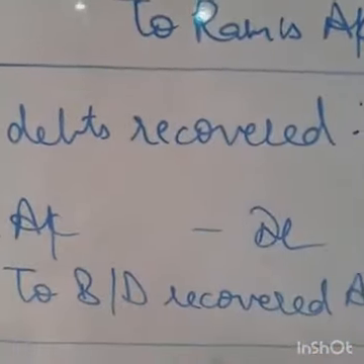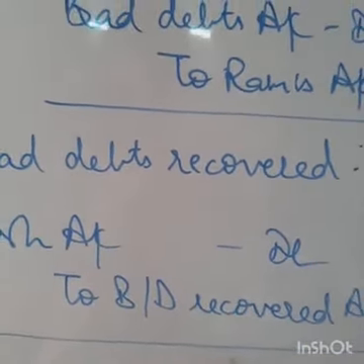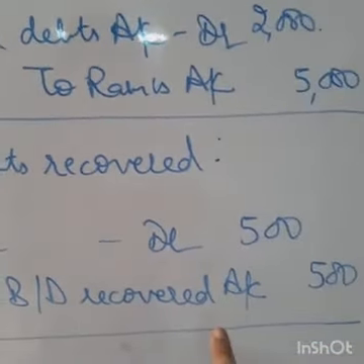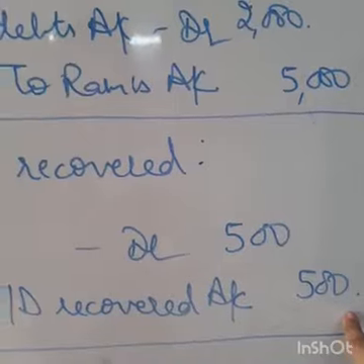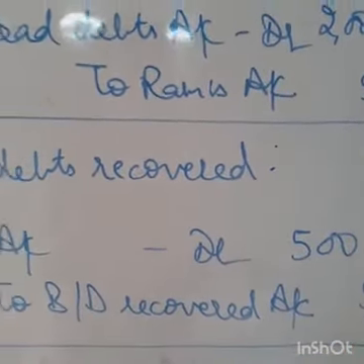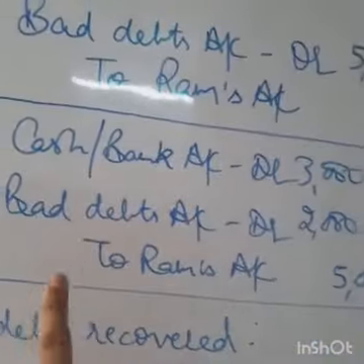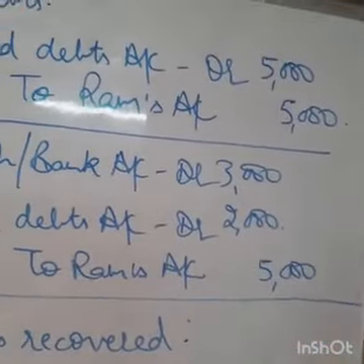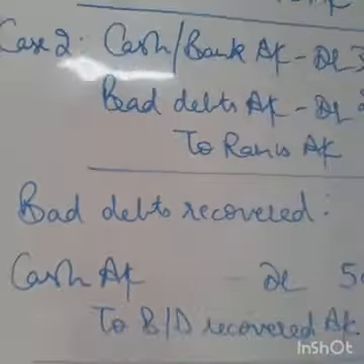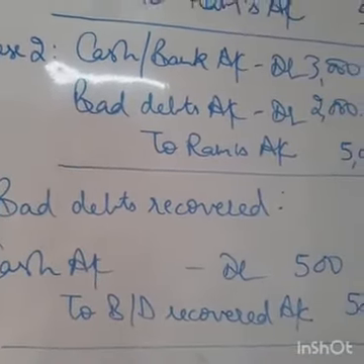To bad debts recovered. Why is it credited? Because it is a gain. As we know, gains and incomes, whenever they increase, are credited. So credit with the amount of money received from Ram. Here the personal account won't be credited. Here the bad debts recovered account will be credited as the personal account was cancelled fully earlier. So the entry in case of bad debts recovered will be cash account debited to bad debts recovered account.